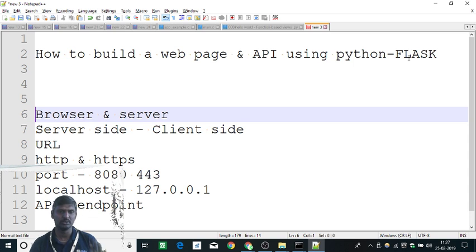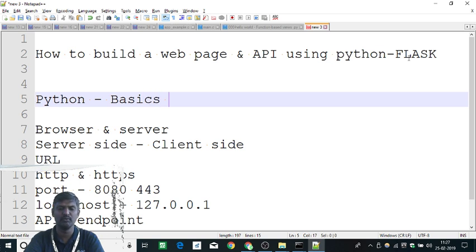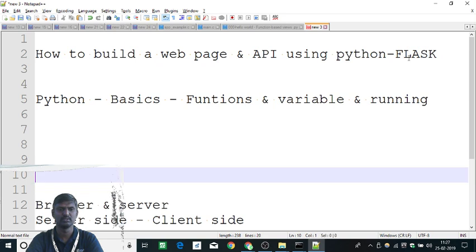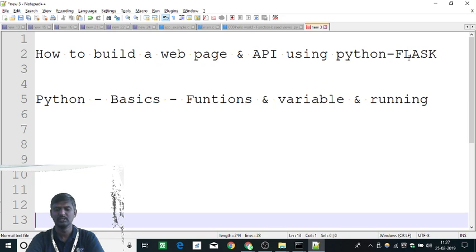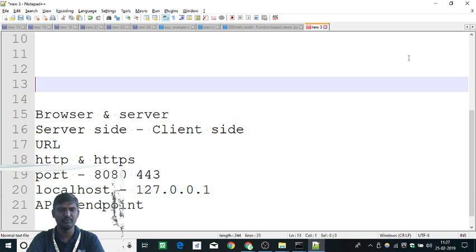Okay, so the expectation is Python basics, very basics like functions, variables, and running a Python code. These are the three things which I am looking for. Okay, clear? So let's get started with it. Let's get into web basics.